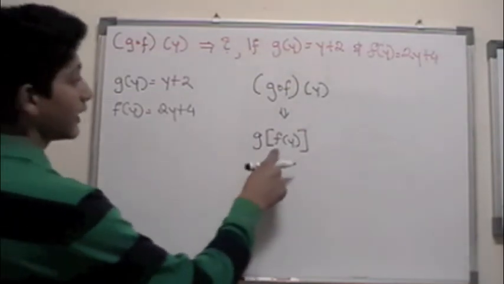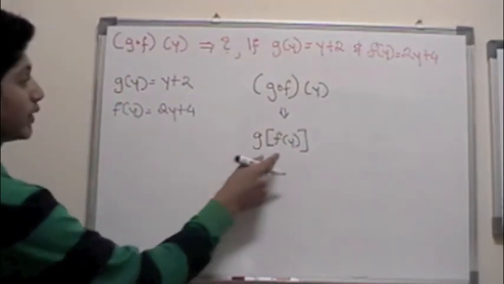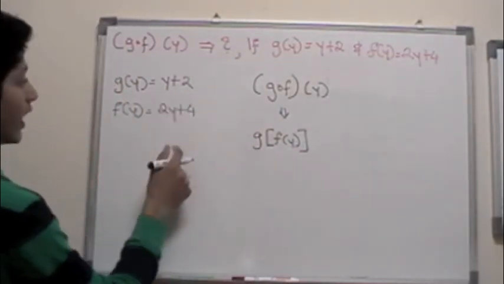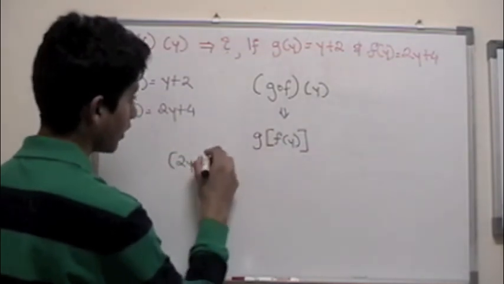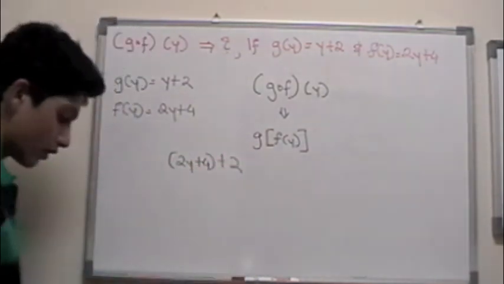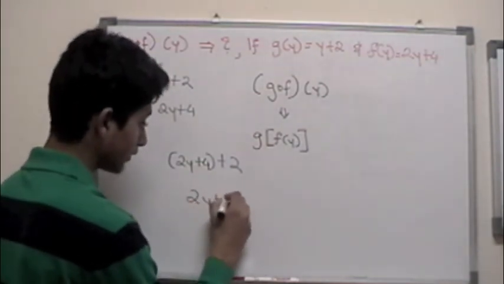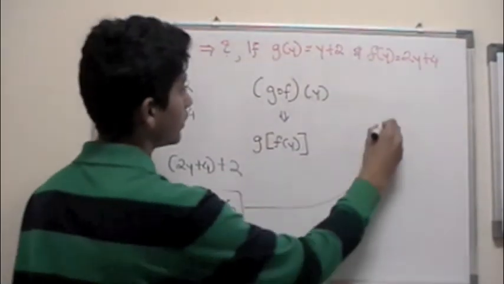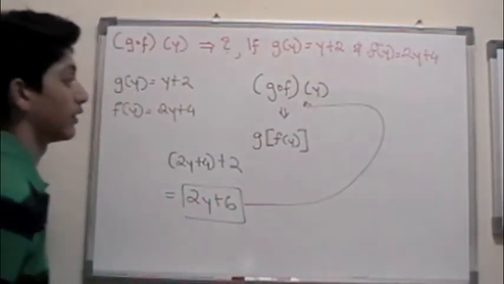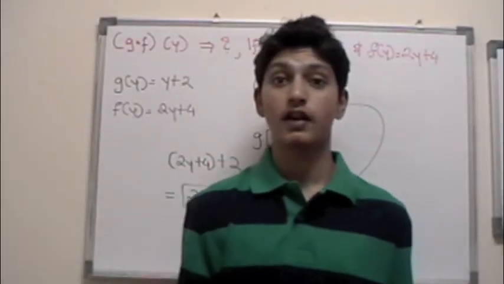Now it says for whatever value f of y is, replace that into g of y. So we can write 2y plus 4 plus 2, or we can just write 2y plus 6. So this is the answer to the problem given over here on the top. Okay? So I hope you guys understand this tutorial.